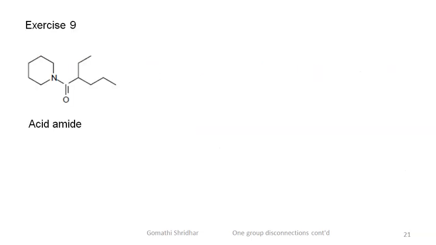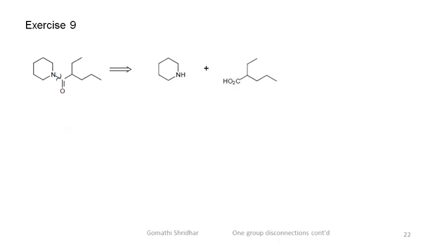This is an acid amide. When you do a functional group interconversion, it will go to the carboxylic acid and the amine. Pause the video, write the synthons and the complete synthesis, and continue after you have completed the exercise. So, you get the carboxylic acid and piperidine.